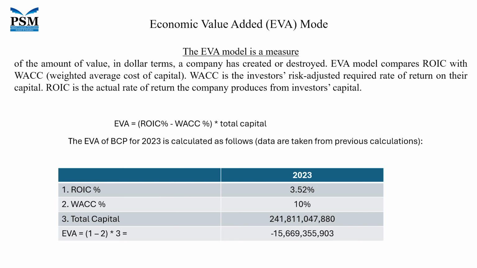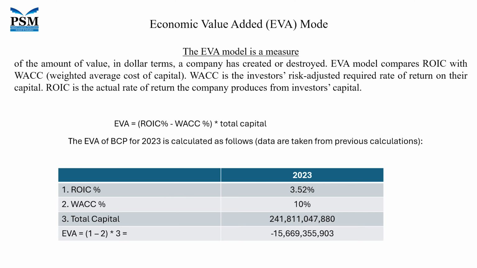So we take the difference between ROIC and WACC, and then we multiply. That is how much the company generated or destroyed in percentage. We multiply by the total capital. ROIC is 3.52%. WACC is 10%. If you take the difference, it's negative. You multiply by the total capital.